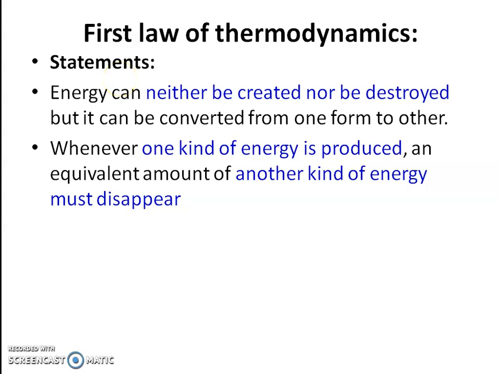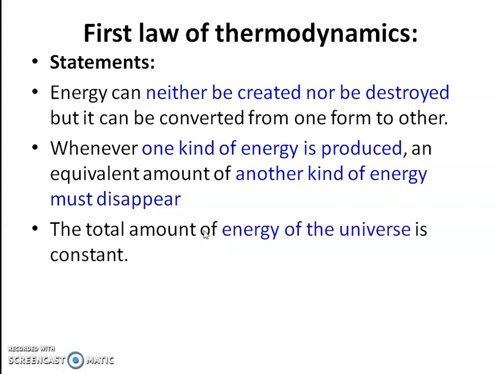The actual meaning of these two statements is the same. The first law can also be stated as: the total amount of energy of the universe always remains constant. Actually, in the universe there are several processes occurring at a given time. In one process maybe energy is absorbed, whereas in another process energy may be released.